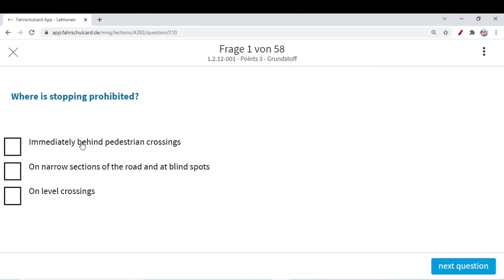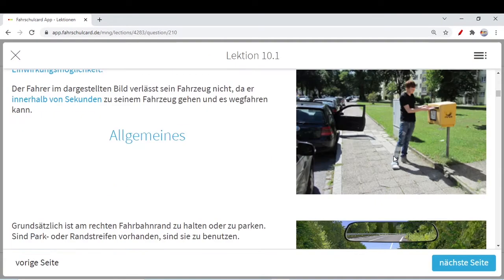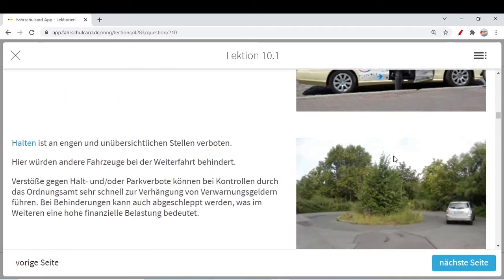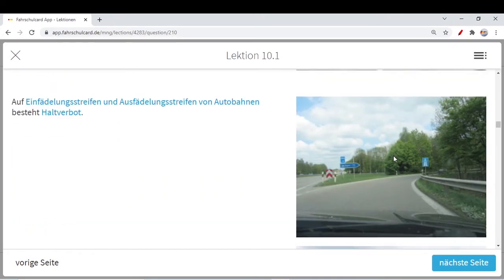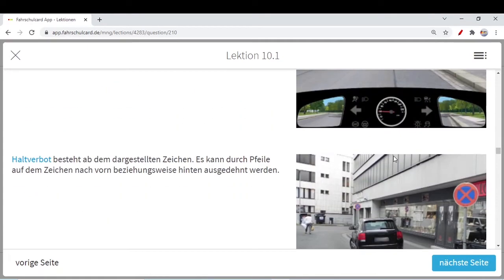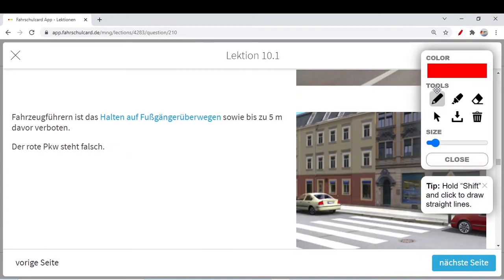Immediately behind the pedestrian crossings, actually there is a very tricky thing I will try to explain here. As per the theory of the German driving license, unfortunately you have to remember this term. On the zebra crossing, in normal English daily conversation it is a different thing, but here you have to follow this trend.